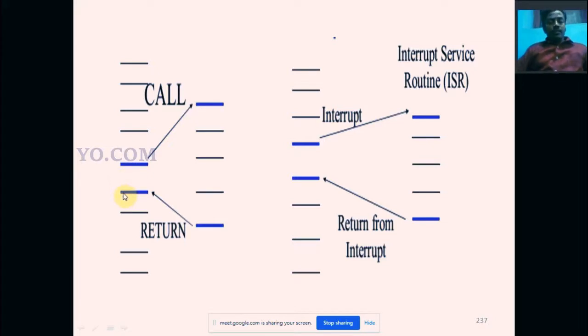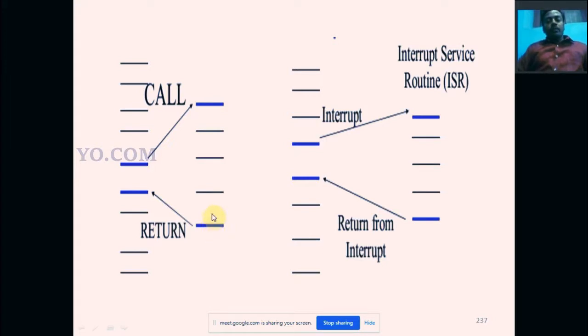See, in the main program there is only one instruction, that is called CALL. Okay, CALL 2000, just an example. 2000 is the address of the subroutine. So when we say CALL 2000, the CPU jumps to location 2000. In 2000 we have the subroutine program or sub program. The sub program gets executed. At the end of the sub program we have another instruction, that is the return instruction.